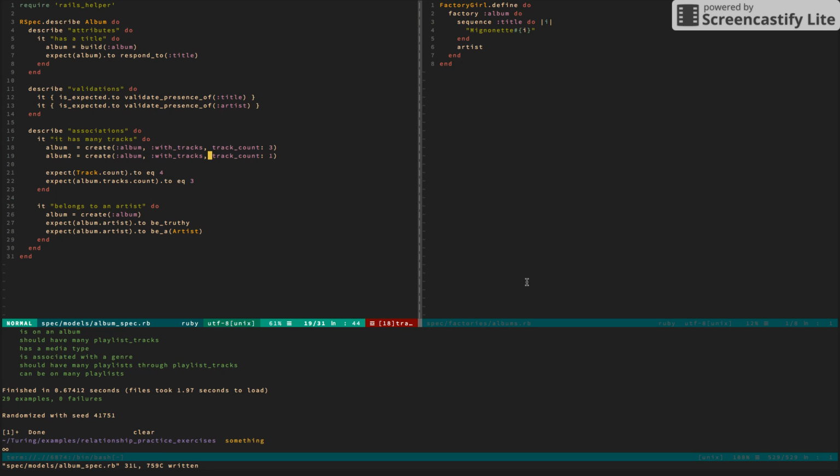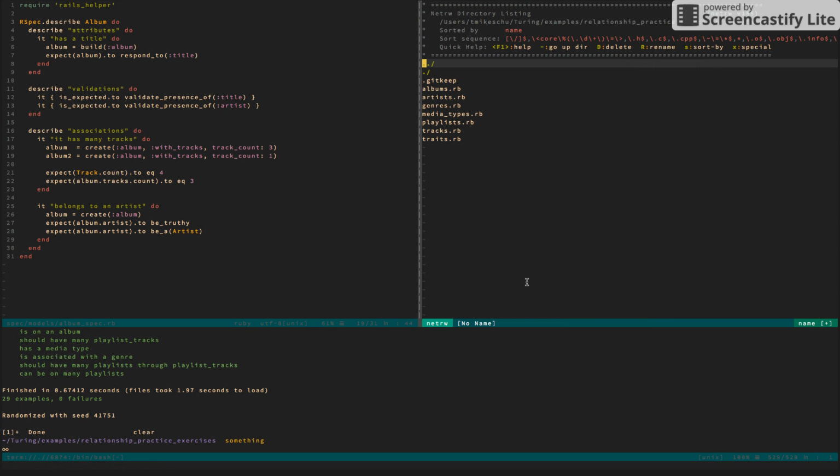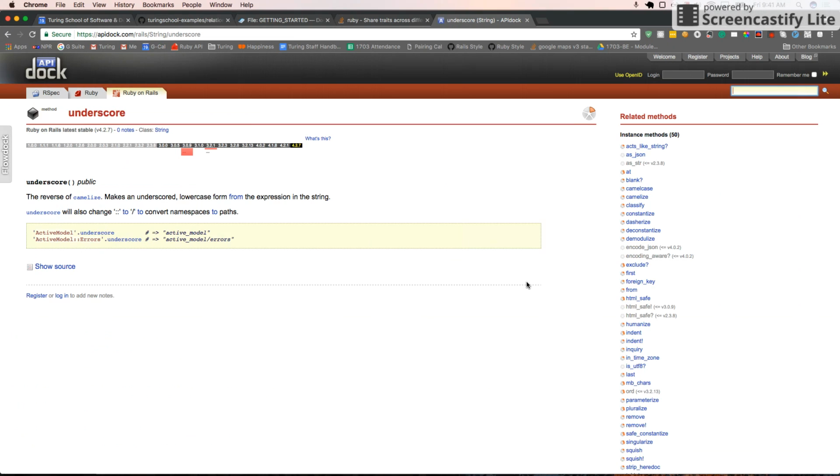So there we saw the utility of extracting the with tracks trait to the global scope. Again, to review, we added a traits.rb, and we put that trait in there, with tracks, where it takes this object after create, and we can use that for any record that has a many tracks association. All right, hope that worked out, and happy testing.